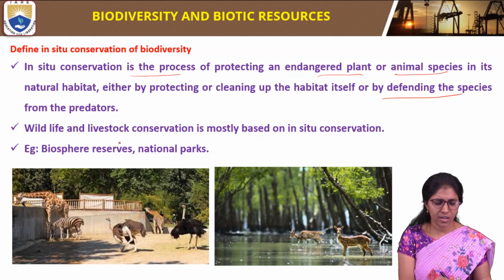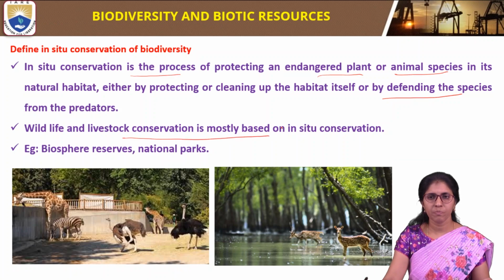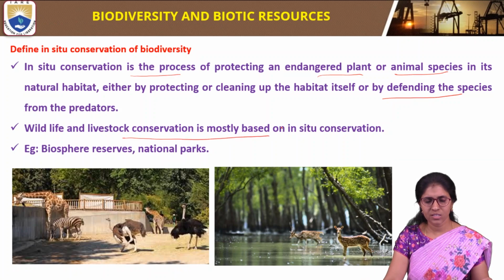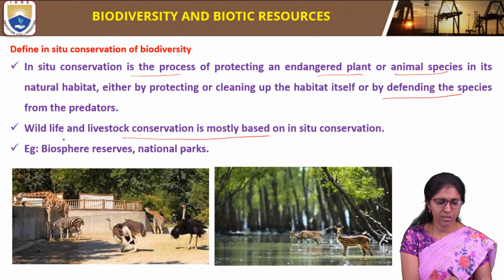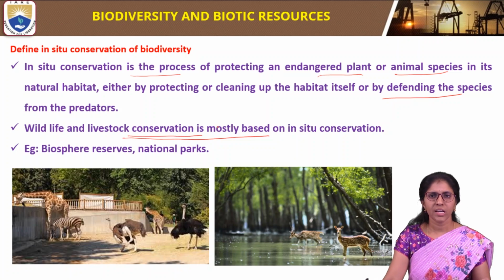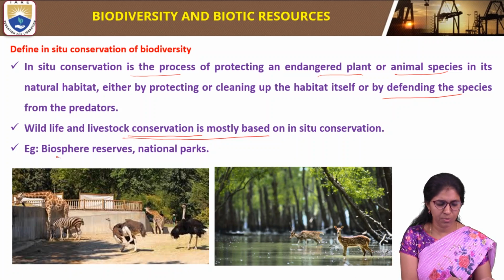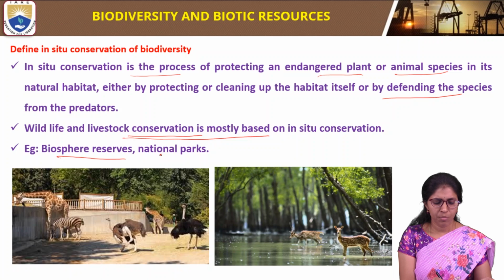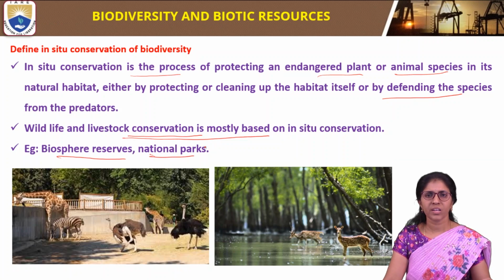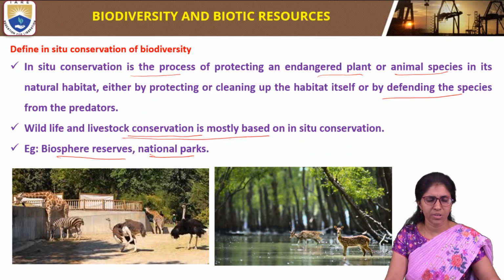Wildlife and livestock conservation is mostly based on in situ conservation. Examples of in situ conservation are biosphere reserves and national parks. By making biosphere reserves and national parks, we can protect the endangered plant and animal species within their natural habitats.